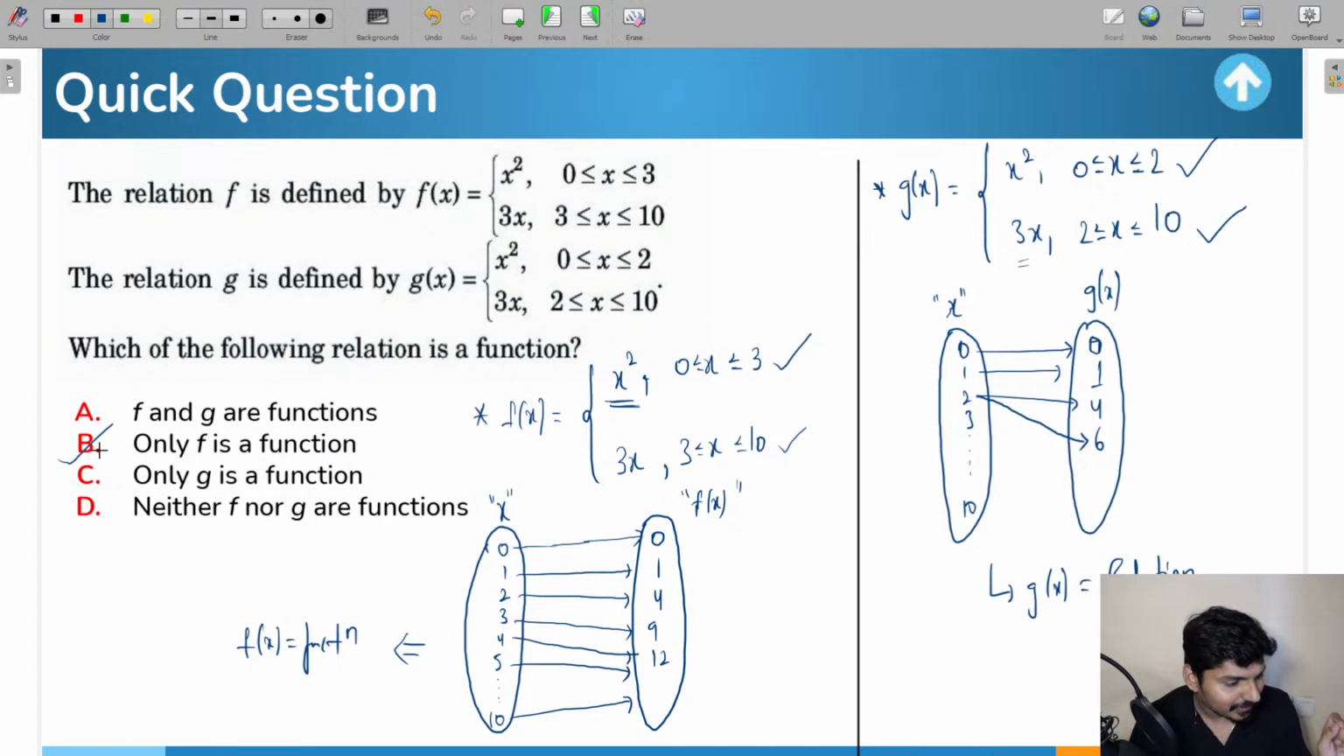Perfect, perfect. Very good guys, very good. I mean, you guys are doing a wonderful job. Hello Shaurya, good afternoon. Hello Rishabh, good afternoon. So I hope this question is clear for you.